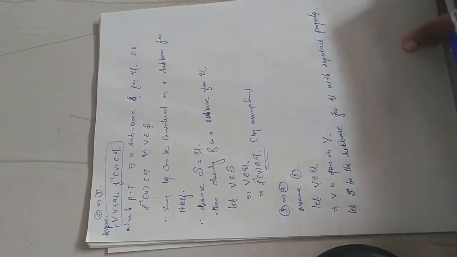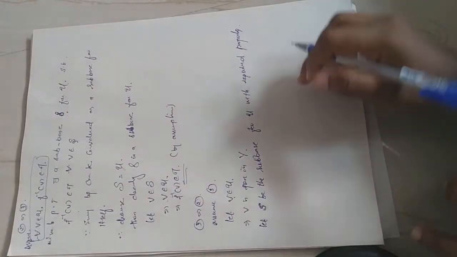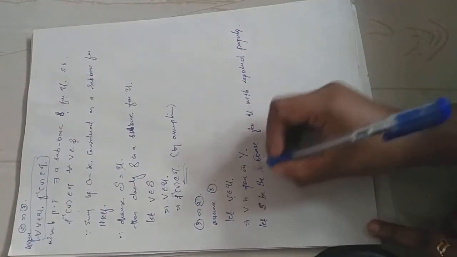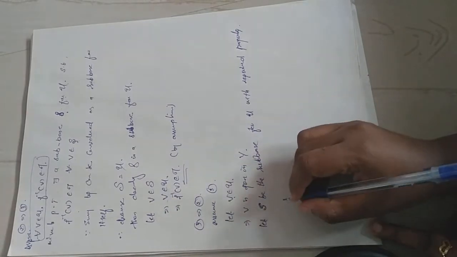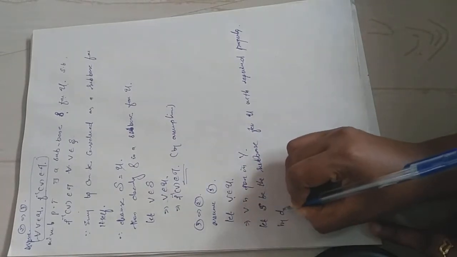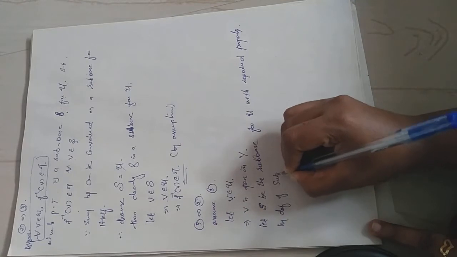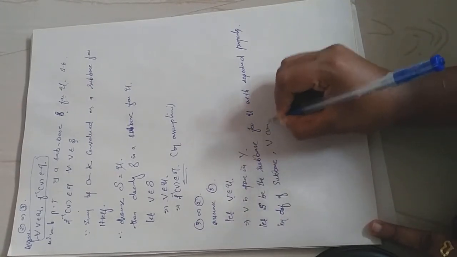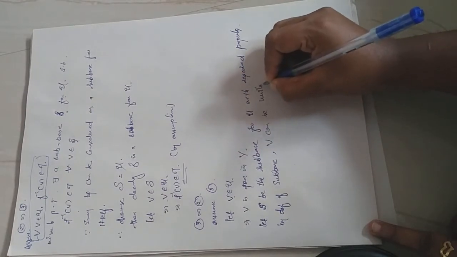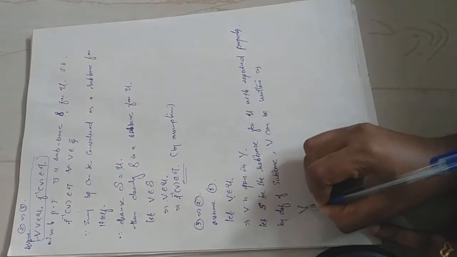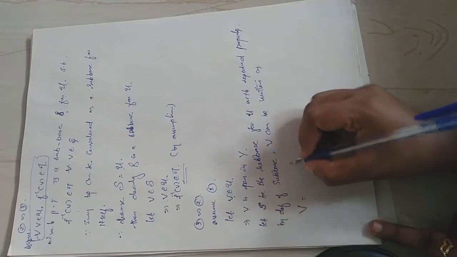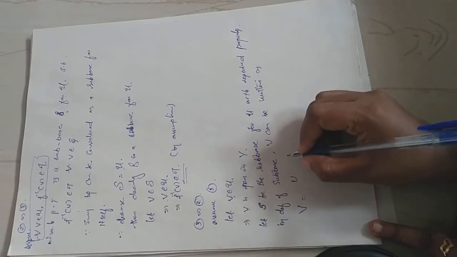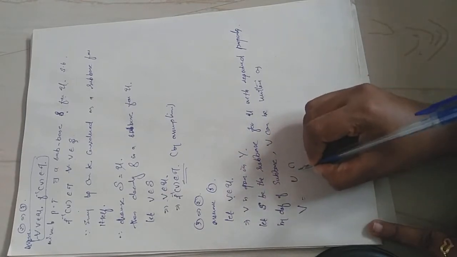Okay, so using that definition of subbase, this open set V can be written as an arbitrary union of finite intersections.